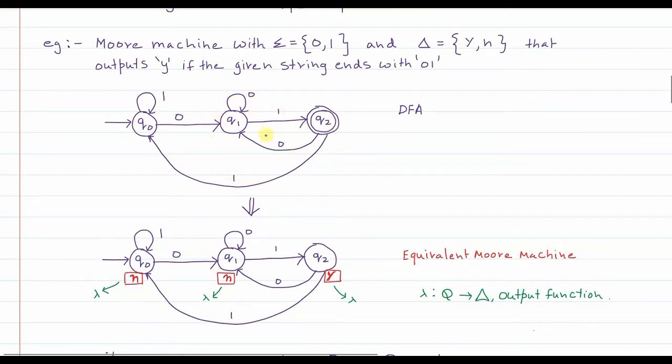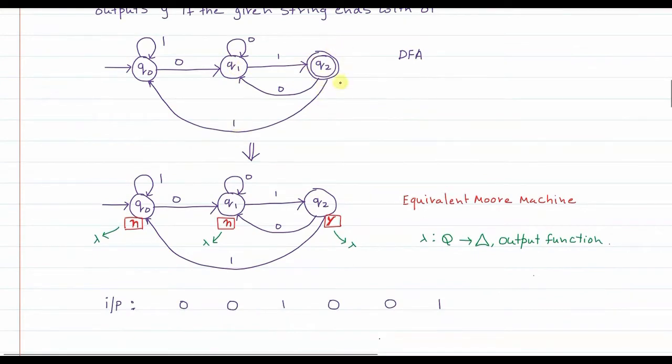This is a DFA that we have drawn earlier. So first you have to draw the DFA, and then you have to modify this DFA so that it looks like a Moore machine. So what we have done here, the final state which is there, Q2, I have made it a non-final state. But when the final state is made a non-final state, the meaning of the automaton will change.